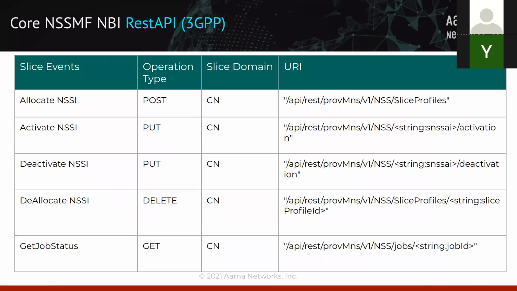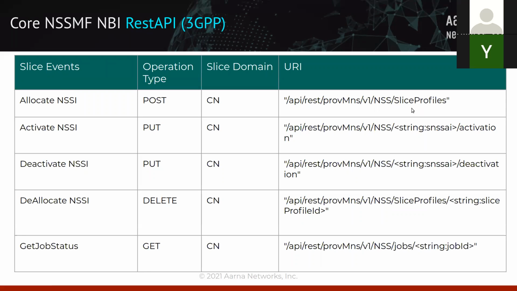Okay, so like I was mentioning, the Northbound interface that has been provided to SO to communicate, right? There are 5 operations from the slice event perspective. One is the allocation of the slice. You can do an HTTP POST, the slice domain being the core network, and this is the URI provided. If you look at the 3GPP spec 28.531, you will see that NSS slice profile is the suffix used to define that, and this can be specific as the object management part.